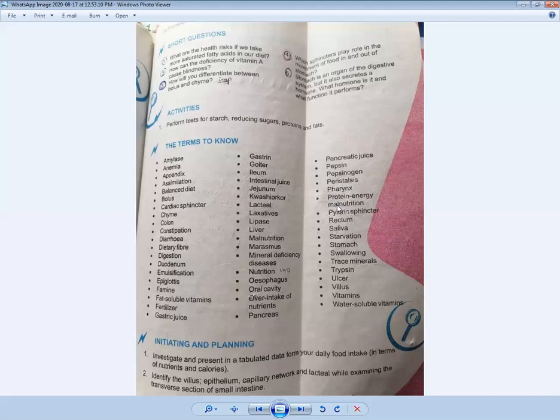Next is protein energy malnutrition, means PEM. We have discussed PEM can cause three important diseases. These are part of malnutrition. Malnutrition means if there is a lack of proper food inside the body. Then there is the pyloric sphincter. Pyloric sphincter is the lower part of the stomach in which the food is rolled up, and in that part inactive enzyme pepsinogen converts into active form, which is called pepsin.